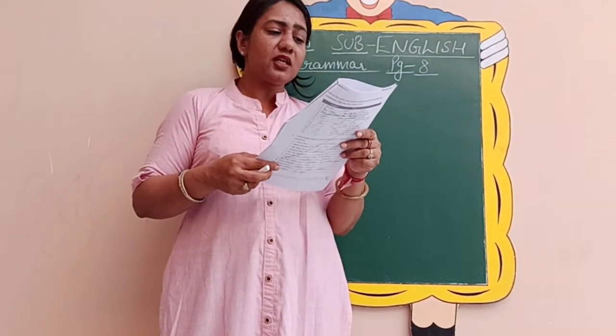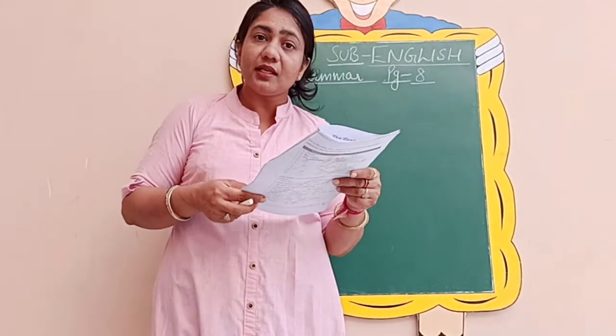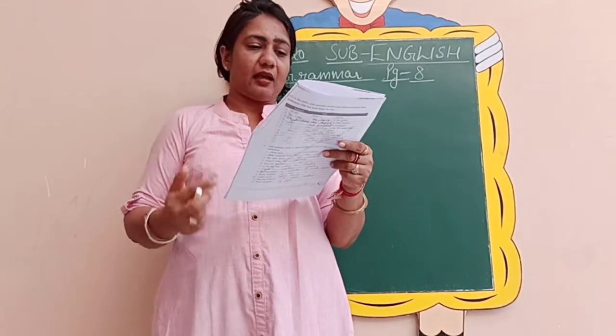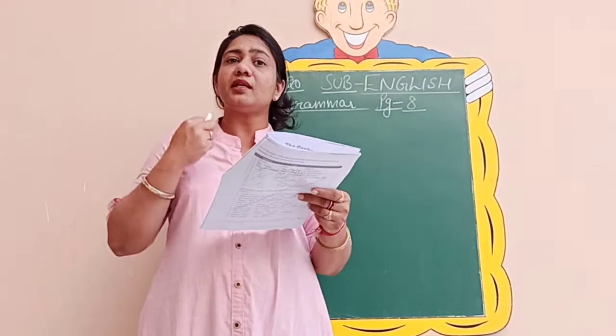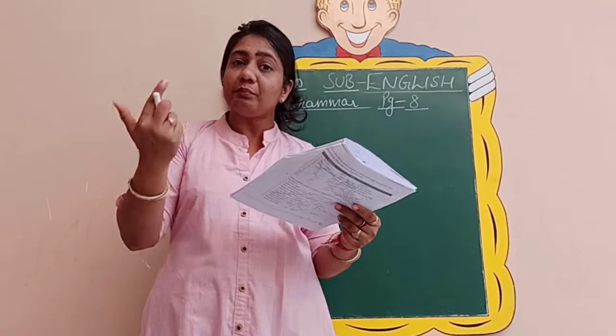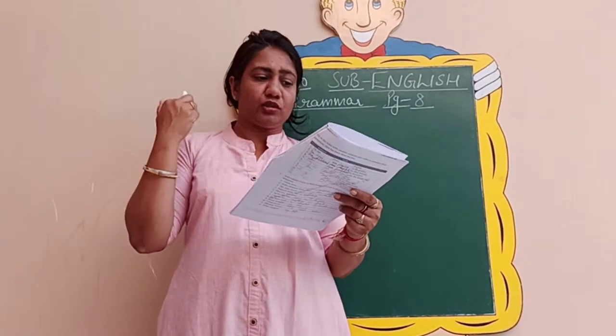Mohit has not yet recovered from his illness. Now tell me whether it is a sentence. Just see the three things that I have told you, which are necessary for a complete sentence. No doubt it is a sentence, but they are asking for a complete sentence. For a complete sentence, three things are necessary. Number 1, full stop, that is there, no doubt.